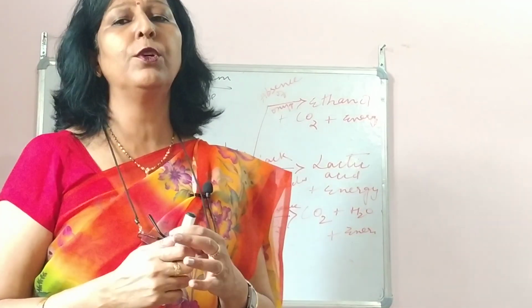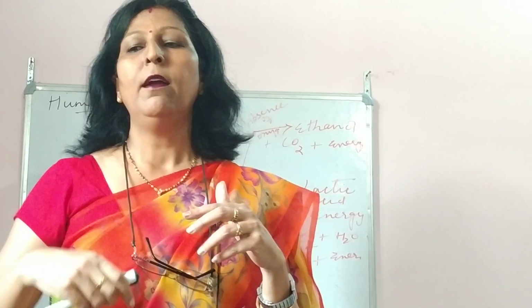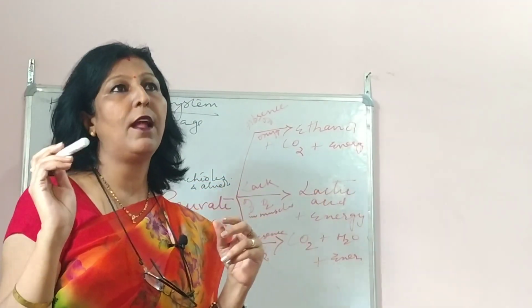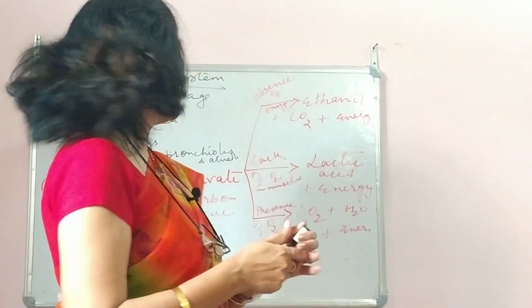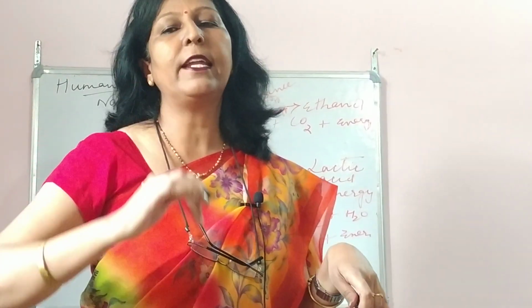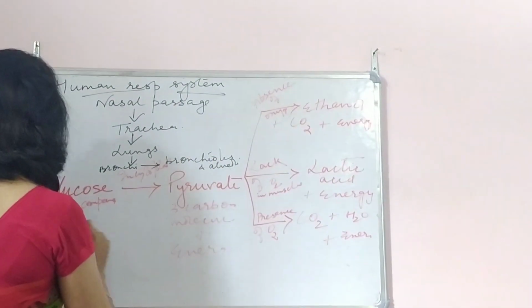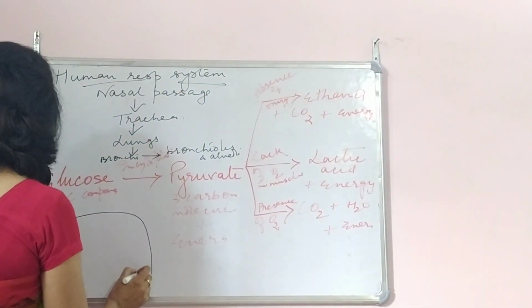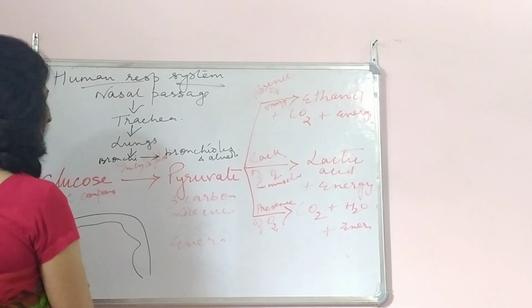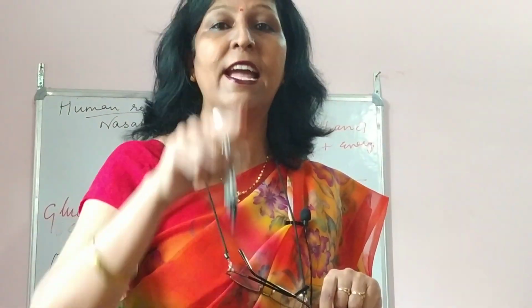In a few of the videos, definitely the board is a small one, and due to labeling there was some problem between large intestine and small intestine, or maybe sometimes the pen doesn't work. So the small intestine and large intestine, as we were doing the digestive system, were made like this. The outer one is definitely the large intestine. Please remember it, the large intestine will have the anus.